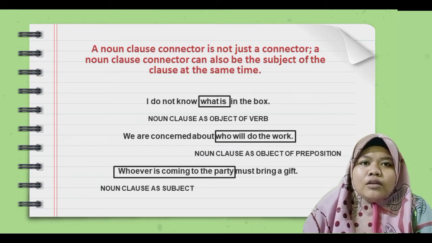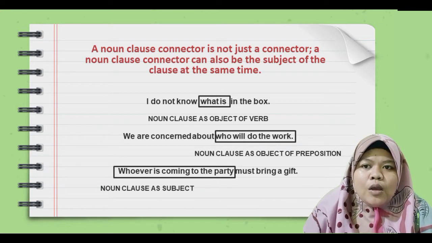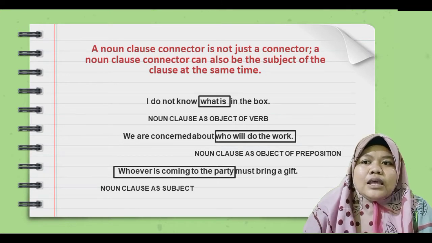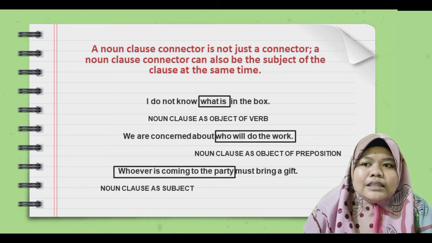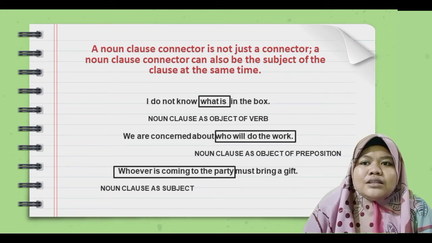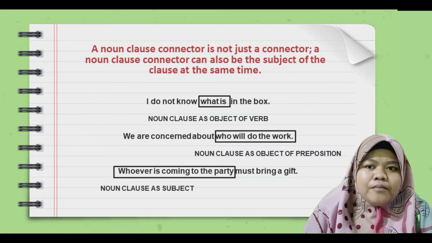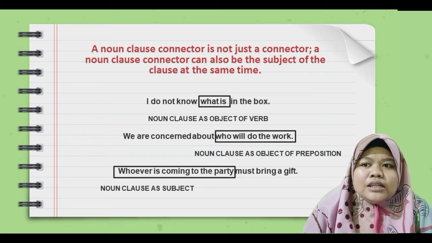subject. Okay, in the first example there are 2 clauses, I do not know and what is in the box. These 2 clauses are joined by the connector what. It is important to understand that in this sentence the word what serves 2 functions. It is both the subject of the verb is and the connector that joins the 2 clauses.